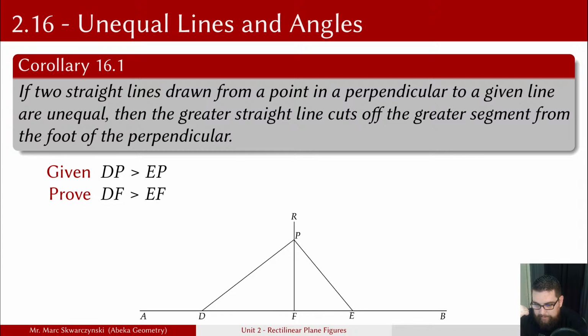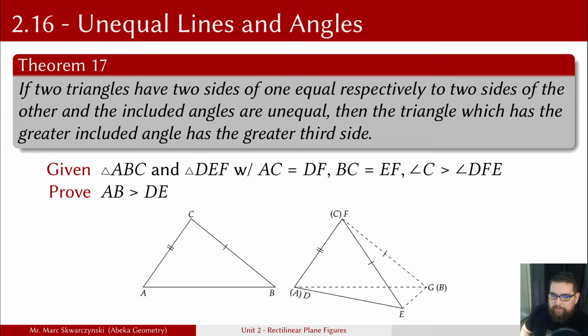All right, as far as where you're not just using something that's proven. So Theorem 17. If two triangles have two sides of one equal respectively to two sides of another, and the included angles are unequal, then the triangle which has the greater included angle has the greater third side. Okay. We are given triangle ABC and triangle DEF with AC equal to DF and BC equal to EF and angle C is greater than angle DFE. Okay, we're to prove AB is greater than DE. Basically, that is the idea here.